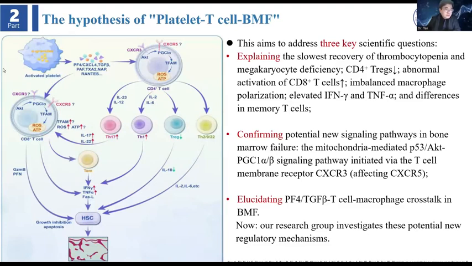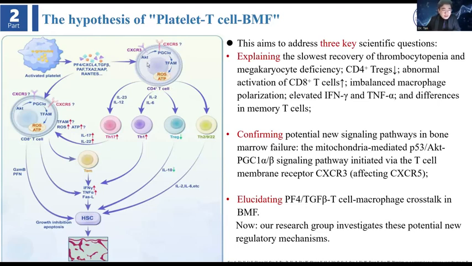The platelets go from dormant to active and release many different kinds of proteins, PF4, TGF-beta, and so on. They can also bind with T cells like CD4 T cells, maybe through CXCR3 or CXCR5, but CXCR5 is not widely expressed on all T cells, only in several of them, like the Tfh.